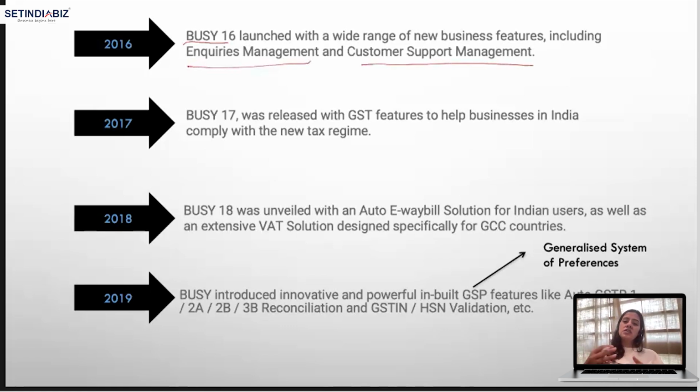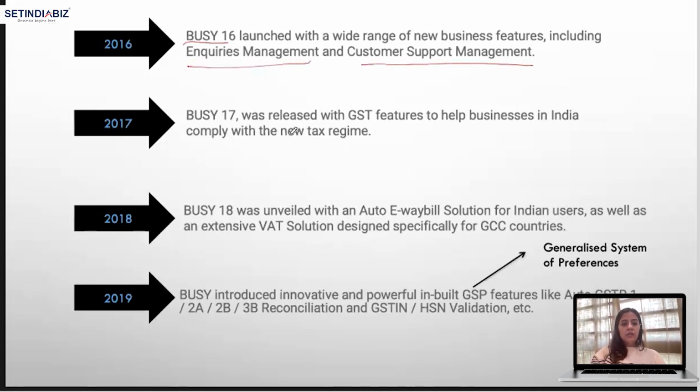Now, all these features are just to our advantage, right? Not the major changes, but yes, of course, there are very value added features that we can make. Customer support management also, we can conduct customer support management through this software. In 2017, Busy 17 was released with GST features to help business in India, right?